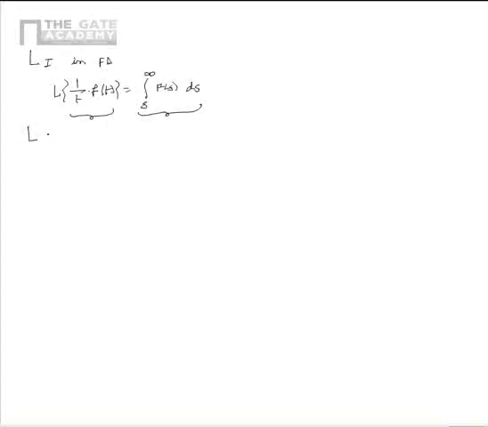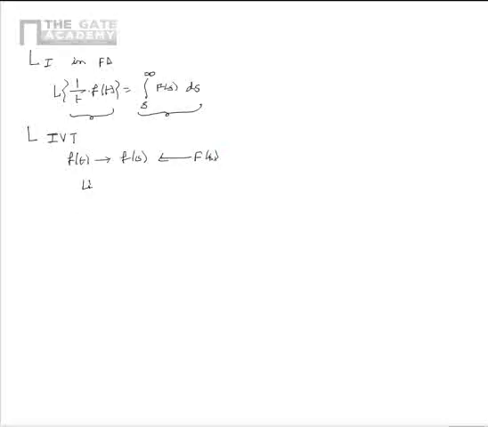Now let us consider initial value theorem, as per which the initial value of a function f of t, that is f of 0, can be found from F of s.